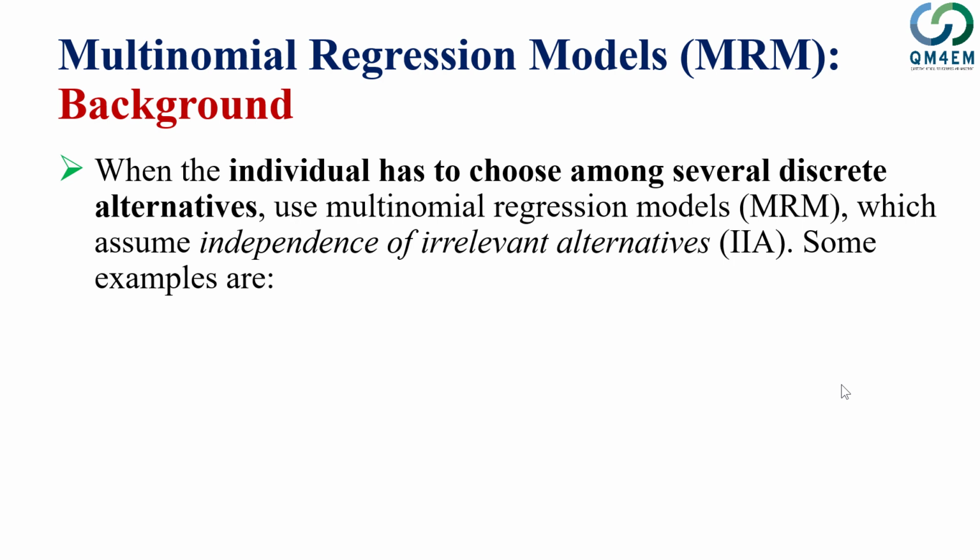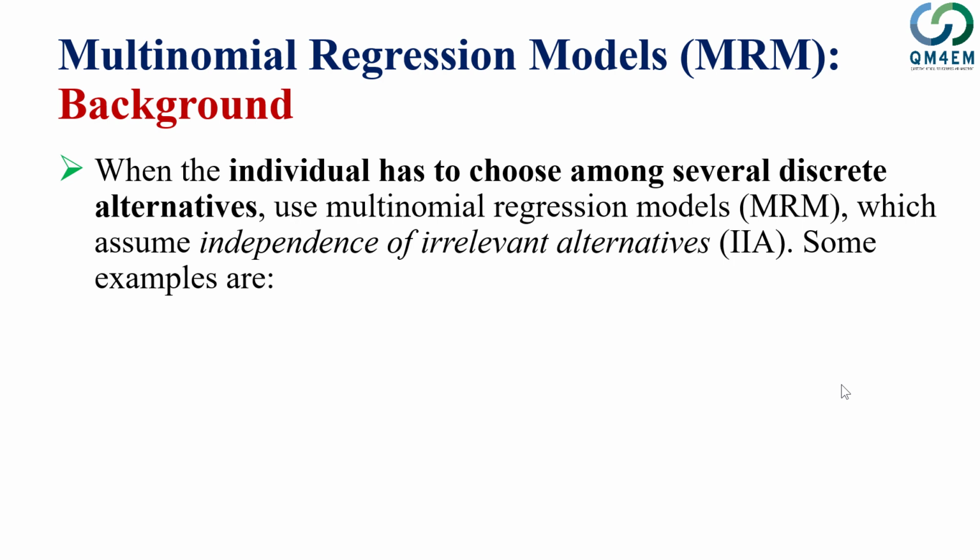In these models, the individual has more than 2 choices, and we say that these choices are discrete in nature, which means that the choices are made in integers. By discrete we mean you get it with intervals rather than a continuous variable that takes all possible values within a certain range. So in this case we can't use the binary choice models because the choices are now more than 2. So we look forward to using multinomial regression models.